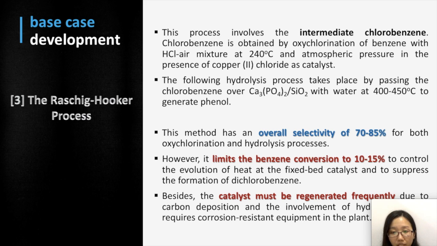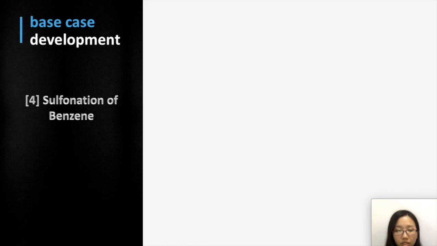However, it limits the benzene conversion to 10 to 15% to control the evolution of heat at the fixed bed catalyst and to suppress the formation of dichlorobenzene. Besides, the catalyst must be regenerated frequently due to carbon deposition, and the involvement of hydrochloric acid requires corrosion-resistant equipment in the plant.